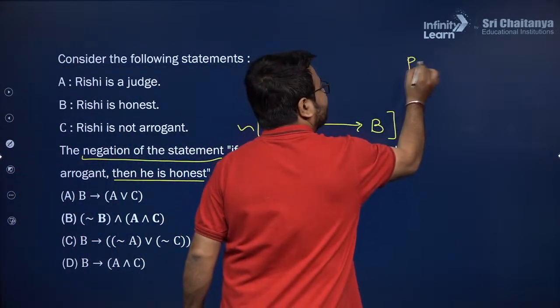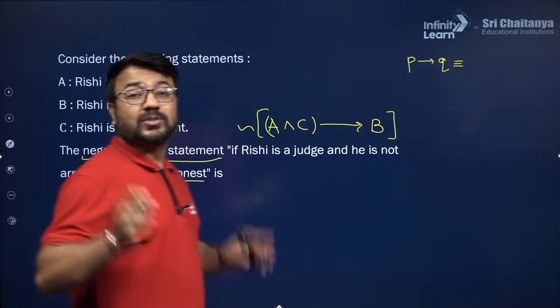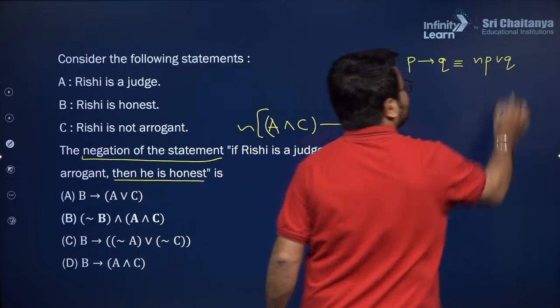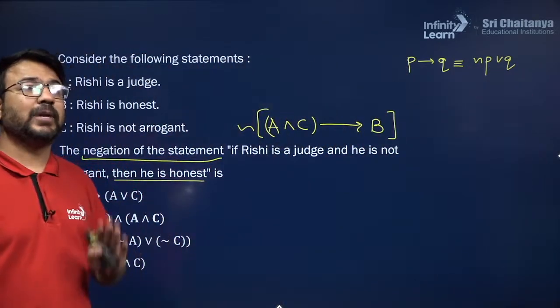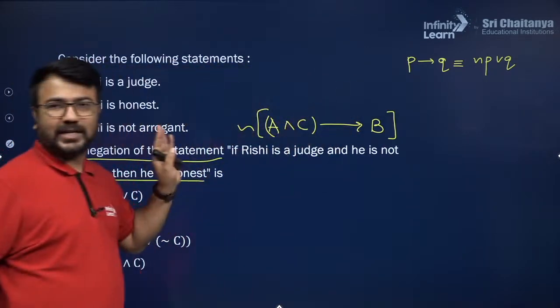Guys, do you know, if there is an implication statement given to you that is P implies Q, that is logically equivalent to negation P or Q. So P implies Q is logically equivalent to negation P or Q. I'll be using this result in this particular question.